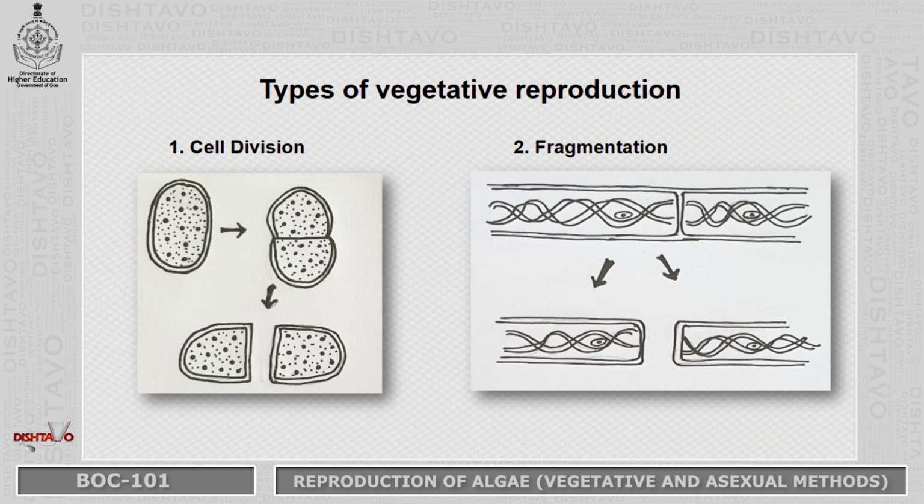The next type is fragmentation. Fragmentation is common in filamentous forms of algae like Spirogyra. In this case, the long filament will break or fragment into two, and then those fragments can survive as individuals. At times, in colonial forms of blue-green algae like Nostoc balls or Nostoc colonies, they also fragment, and then the chunks which are formed can survive as individual colonies.